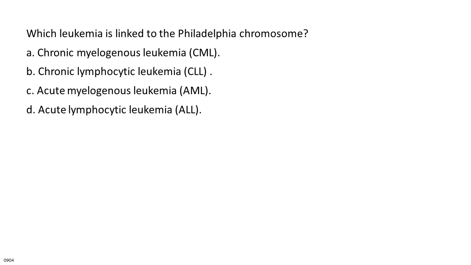Which leukemia is linked to the Philadelphia chromosome? A. Chronic myelogenous leukemia, CML. B. Chronic lymphocytic leukemia, CLL. C. Acute myelogenous leukemia, AML. D. Acute lymphocytic leukemia, ALL.